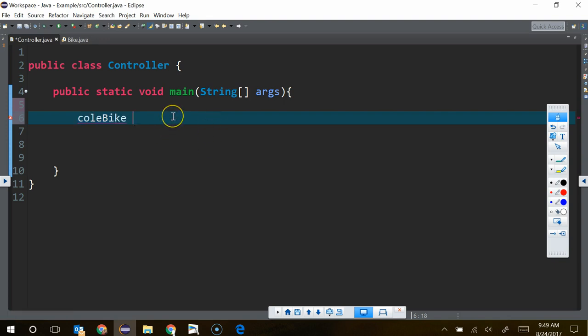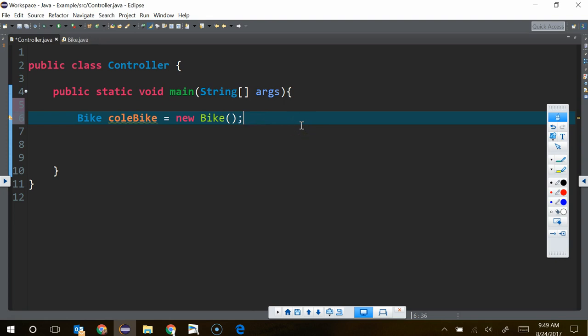What kind of information am I going to hold in this? Yeah, right? So I need to say what kind of information goes into this variable. So we say bike, Cole bike, right? All right, and then it's going to equal what? Good? I need to put in the parentheses here, right? Because I'm actually calling the constructor, right? When I build the new bike.